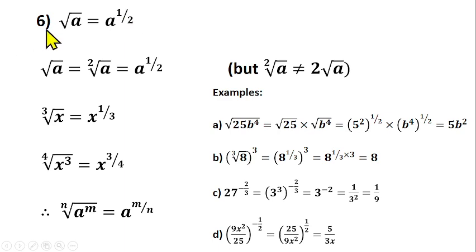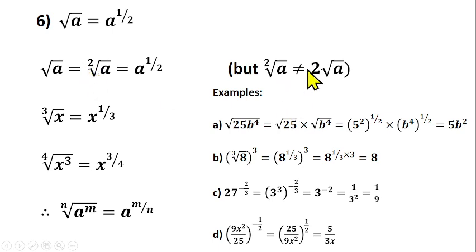How did we arrive at this? Let me try to tell you this. How did you arrive at a raised to power half? Look at this. This square root is the same thing as when I put 2 inside this arm here. Look at what we have written here. This square root is the same thing as 2 like this, then a. This is square root. This is also what? Square root. So if I don't put any 2 here, it is square root. When I put 2 here, it's also what? Square root. Am I communicating?